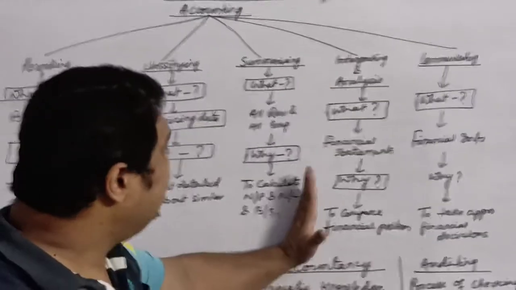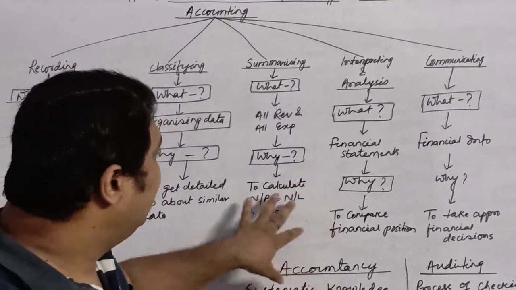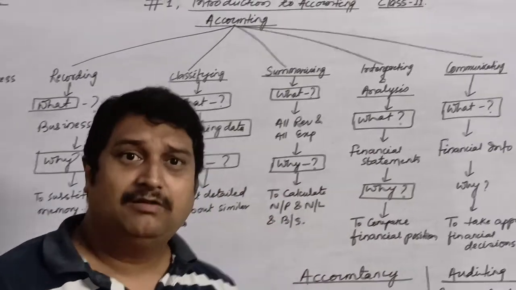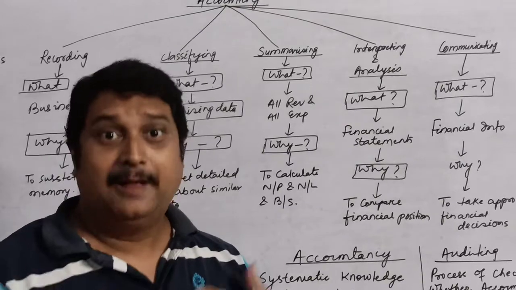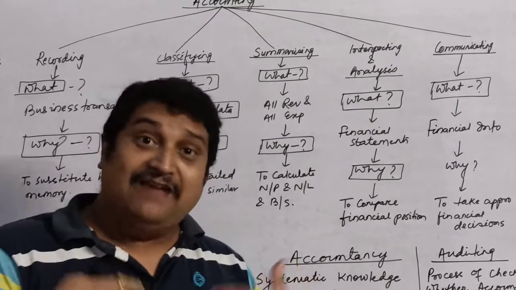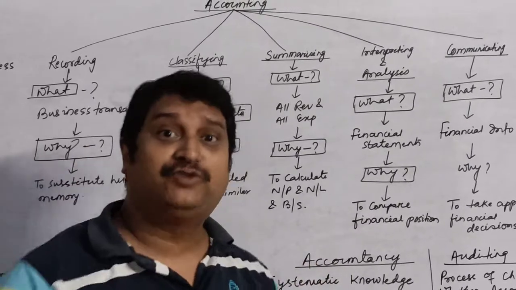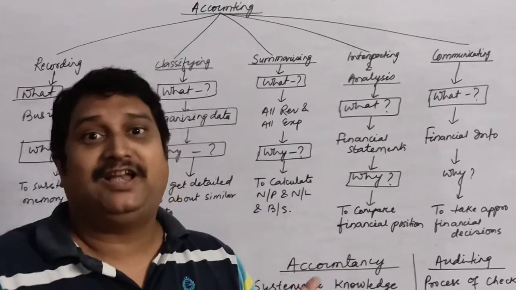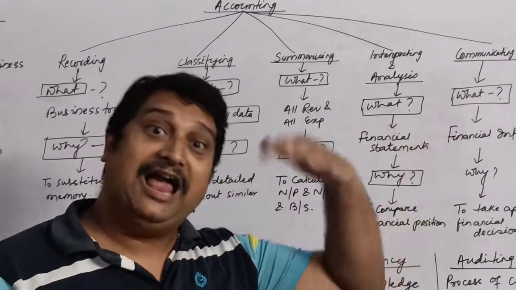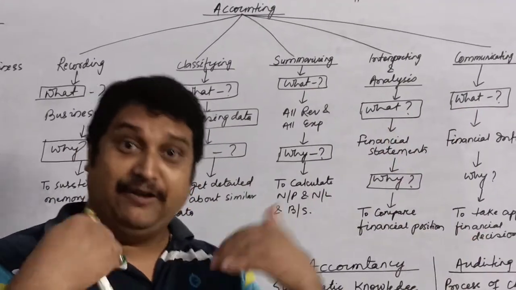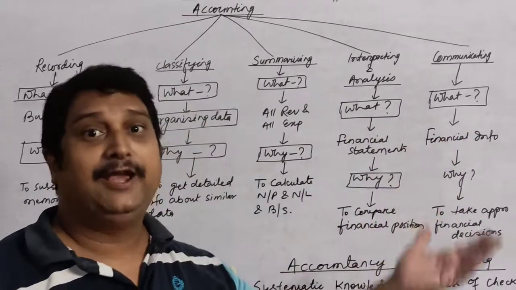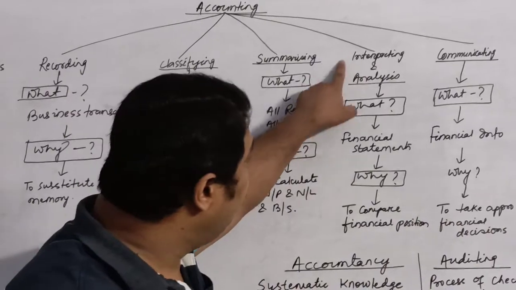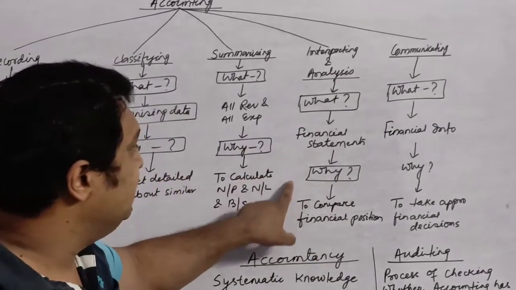After that, this data which I have calculated will just be satisfying for me that okay, I have earned a profit. But will I be using those data for my future use? How will I use those data so that in future I will make more profit? Or if I have incurred a loss, how will I be able to convert those losses into profits? For that, interpretation and analysis is needed.